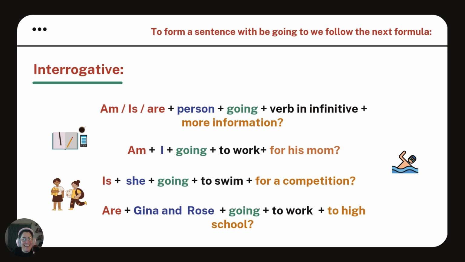Then for interrogative, we're going to write the verb be at the beginning, just like am, is, or are, then the person, going, and then our verb in infinitive plus more information. Am I going to work for his mom? Is she going to swim for a competition? Are Gina and Rose going to work at high school? Then I need to change this, because I was supposed to write go. I'm sorry for that.